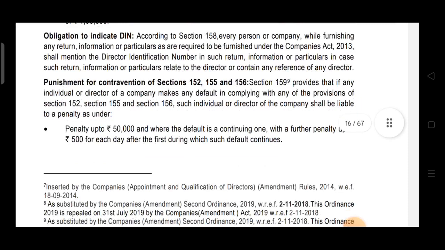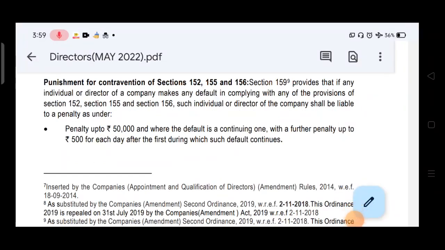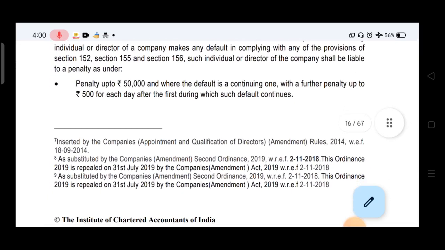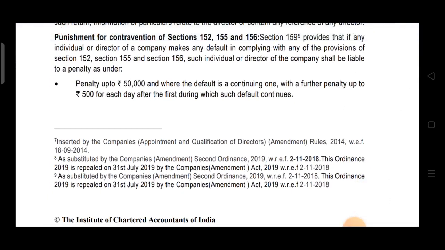What is the penalty? Penalty up to 50,000, and where the default is a continuing one, with the further penalty up to 500 for each day after the first during which such default continues. So the maximum penalty is 50,000, and if it's of a continuing nature, then further penalty is 500 per day.